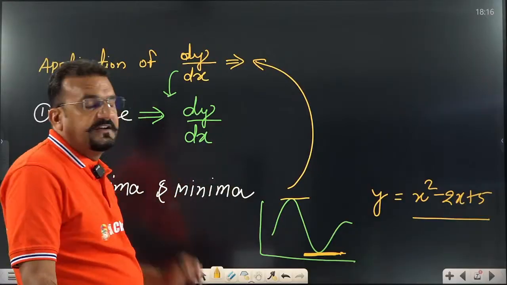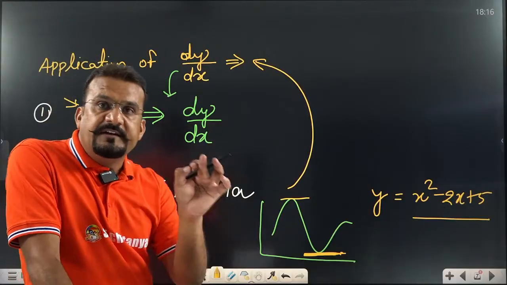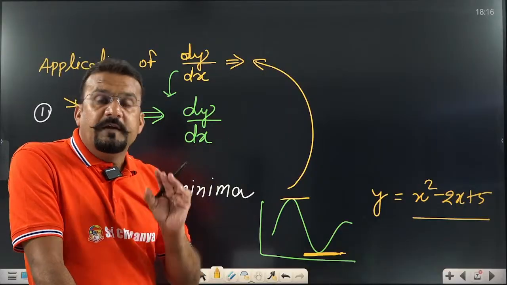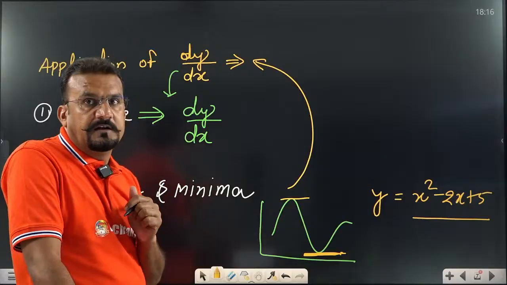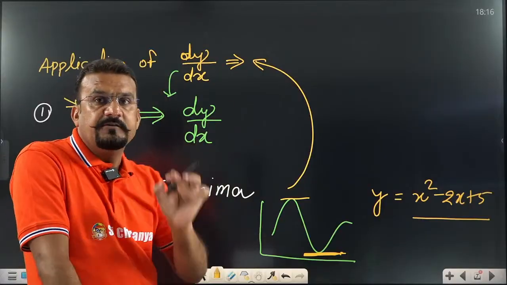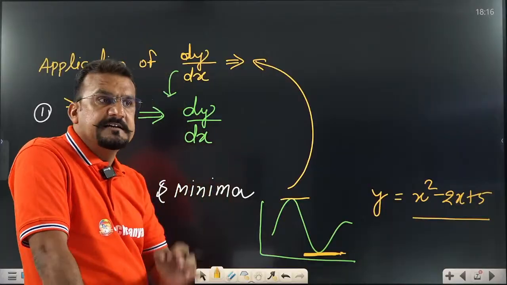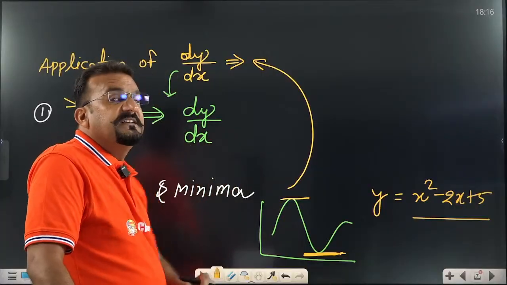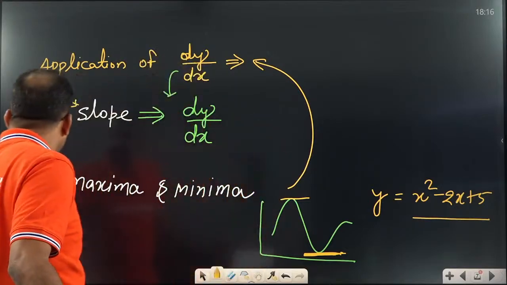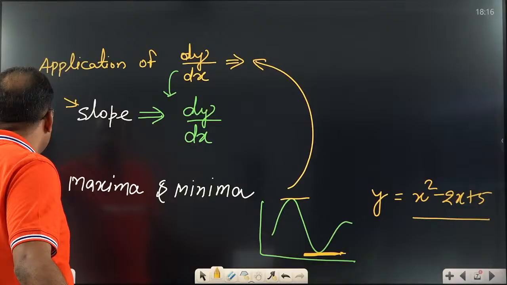Then we require differentiation: we differentiate displacement with respect to time. When we discuss velocity, let us assume some equation is given and it is mentioned to find the maximum velocity. That means he is asking where the maxima and minima are. So these two concepts are very, very important.